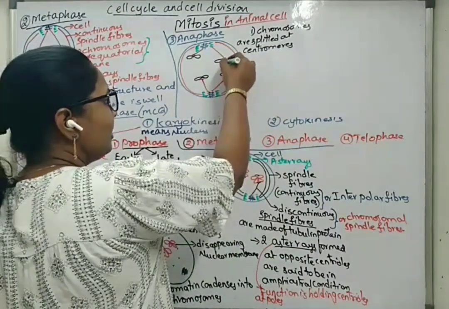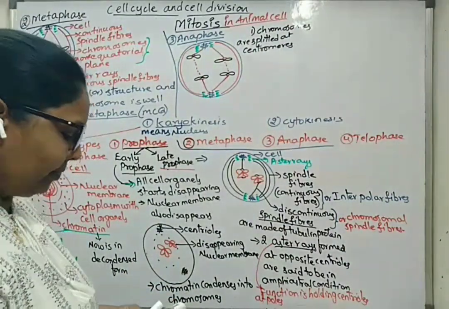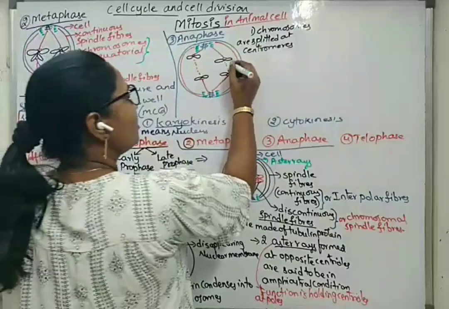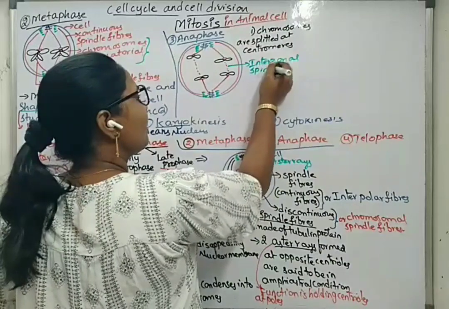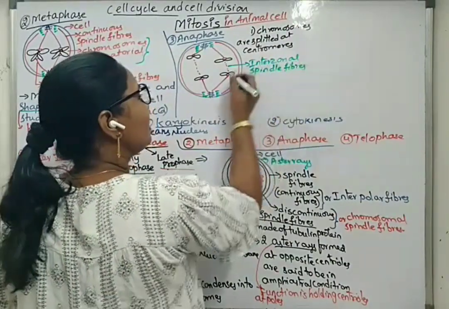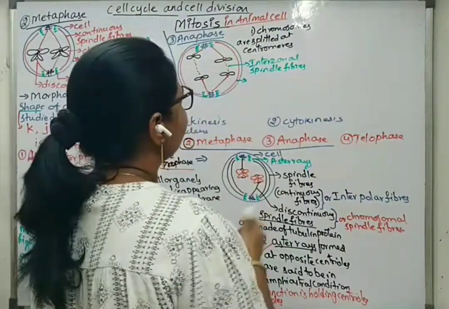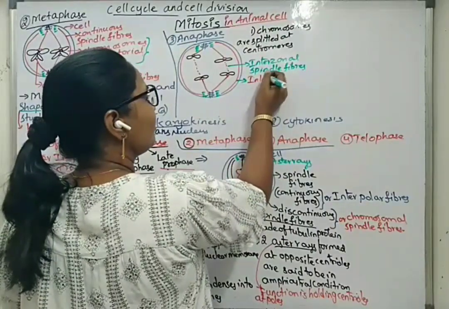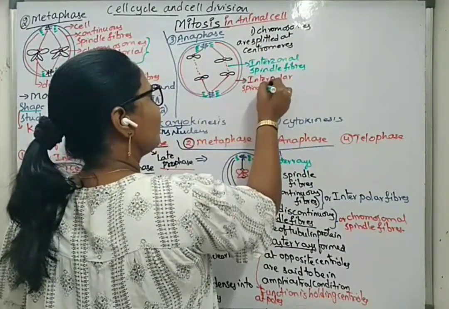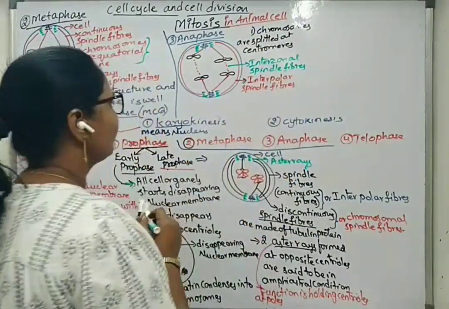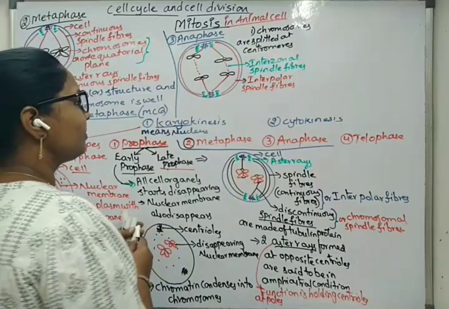So here in the middle part, another type of spindle fibers are formed. These are called interzonal spindle fibers. These continuous spindle fibers are also termed interpolar spindle fibers. And discontinuous spindle fibers are called chromosomal spindle fibers.